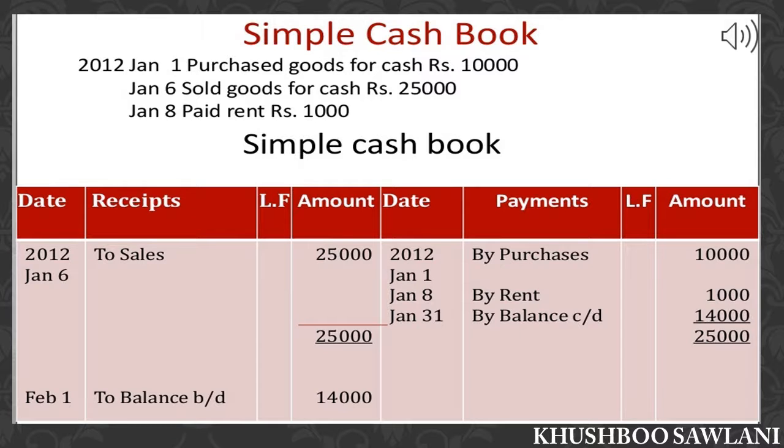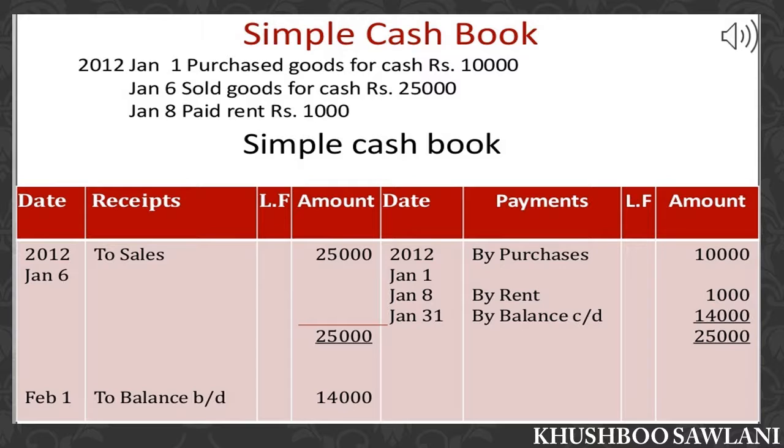Now we shall see some examples regarding simple cash book. January 1st, 2012. First is purchase goods for cash rupees 10,000. So the journal entry will be purchase account debit to cash. So the effect will be on credit side, and we shall write the opposite name, by purchases. As we are preparing the cash book, the amount will be reflected on credit side as per the journal entry.